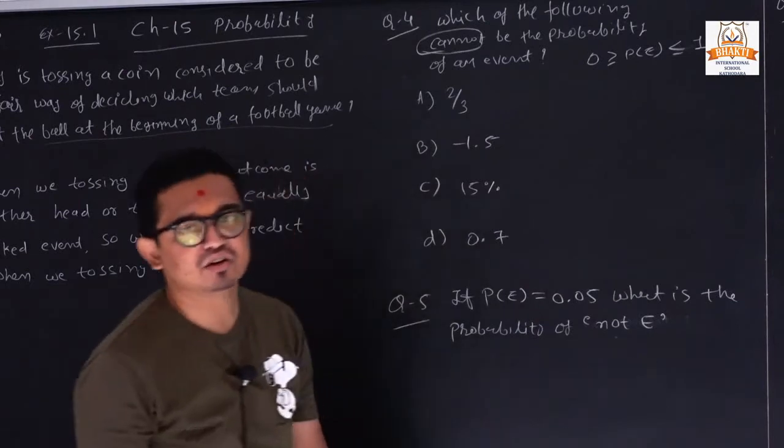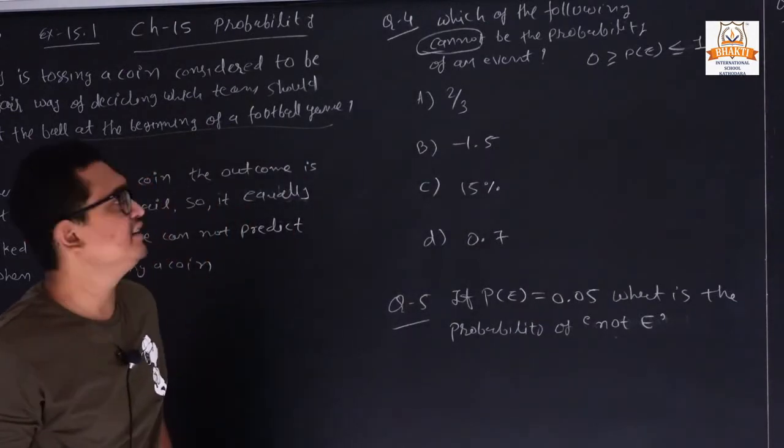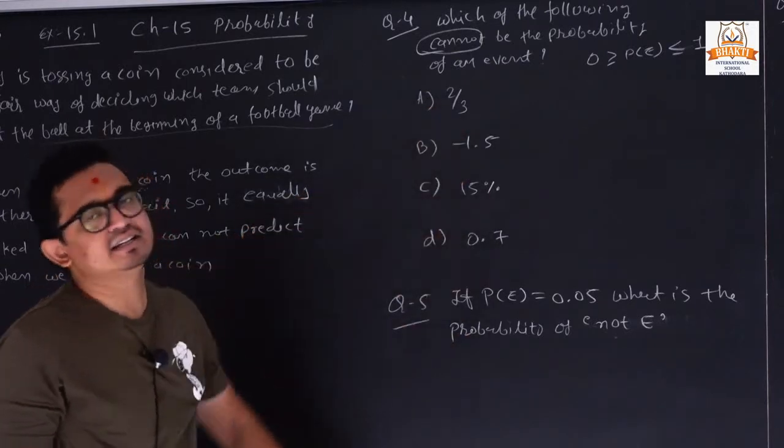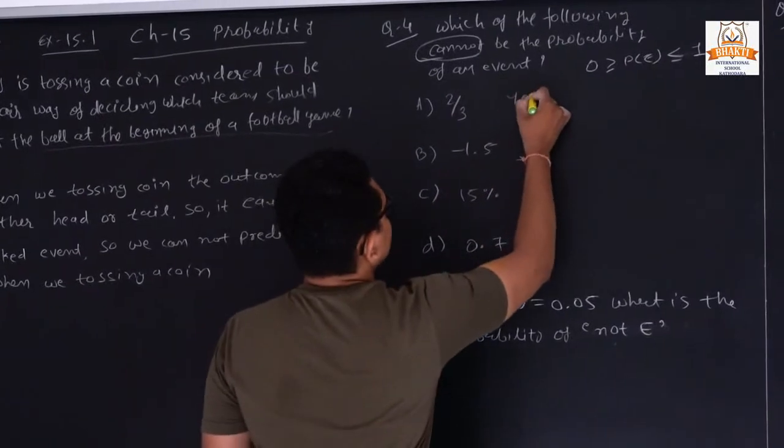Clear? The probability is always between 0 and 1. Clear? It is greater than 0 and less than 1. So 2 by 3, the value is between 0 and 1. So yes, it is an event.